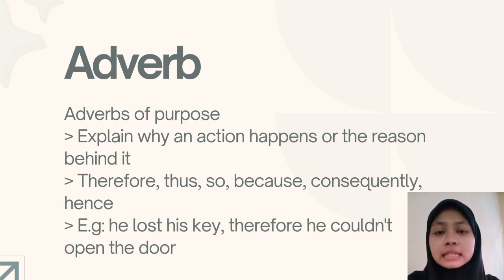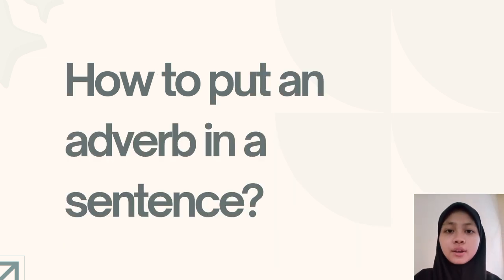The seventh is adverbs of purpose. So the use of these adverbs is to explain why an action happens or the reason behind it. So for example, there are therefore, thus, so, because, consequently, hence, etc. So, for example, if you use it in a sentence, it will be he lost his key, therefore, he couldn't open the door. So how to put an adverb in a sentence?